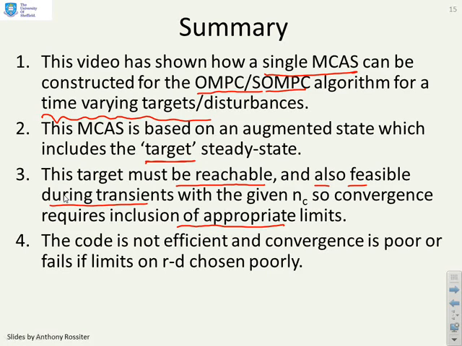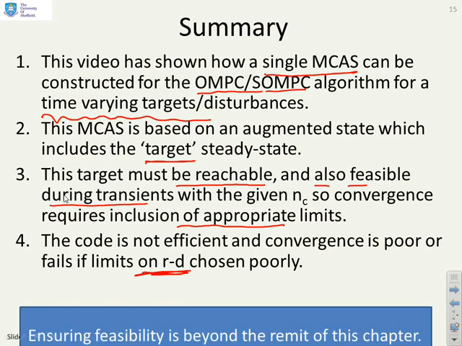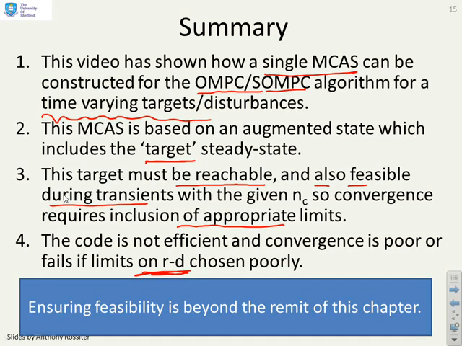The code is not efficient, and convergence is very poor, and it can fail altogether if you don't put appropriate limits on R minus D. But remember, this is for illustration only so far. And just a reminder that ensuring feasibility is actually beyond the remit of this chapter.